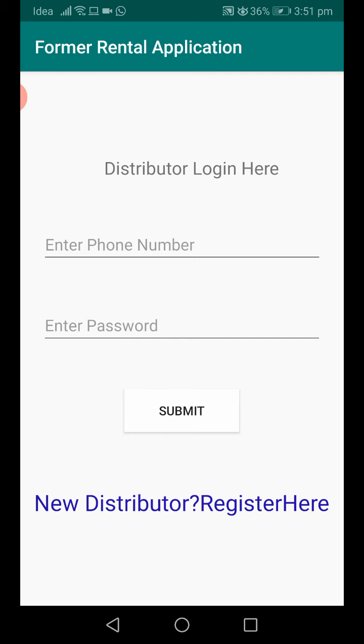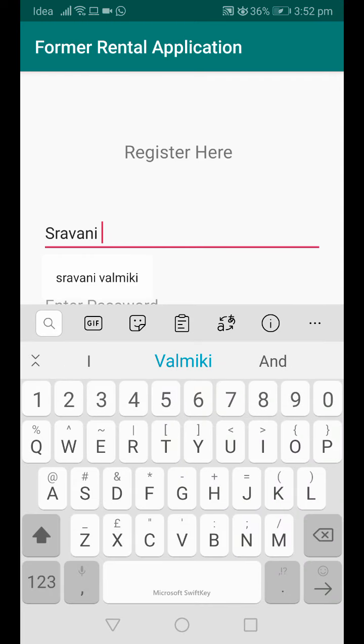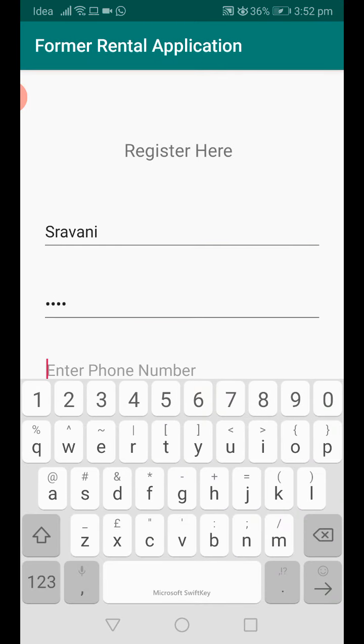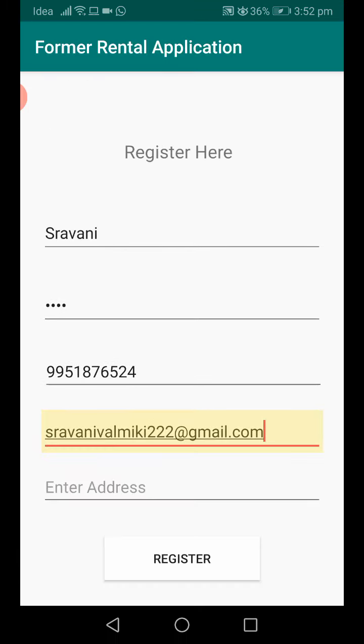When I click the distributor option, I get the login page. I'm not yet registered and don't have any account in this application, so I'll go for the new distributor registration here. If you already have an account in this application, go directly to the login page. After clicking the new register option, I'll get a registration page. In that they are asking for some normal details like name, password, phone number, email and address.